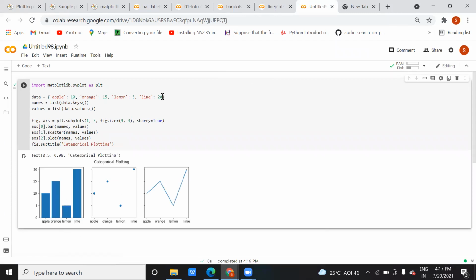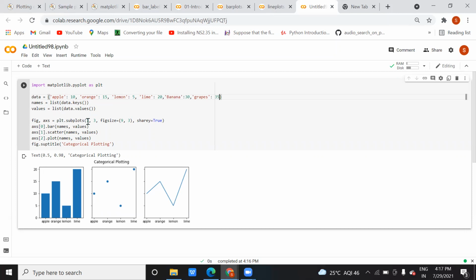Let me change the value, or let me add some more values. Banana I've added, and let me add some more, grapes, and the value I'm giving here is 35.